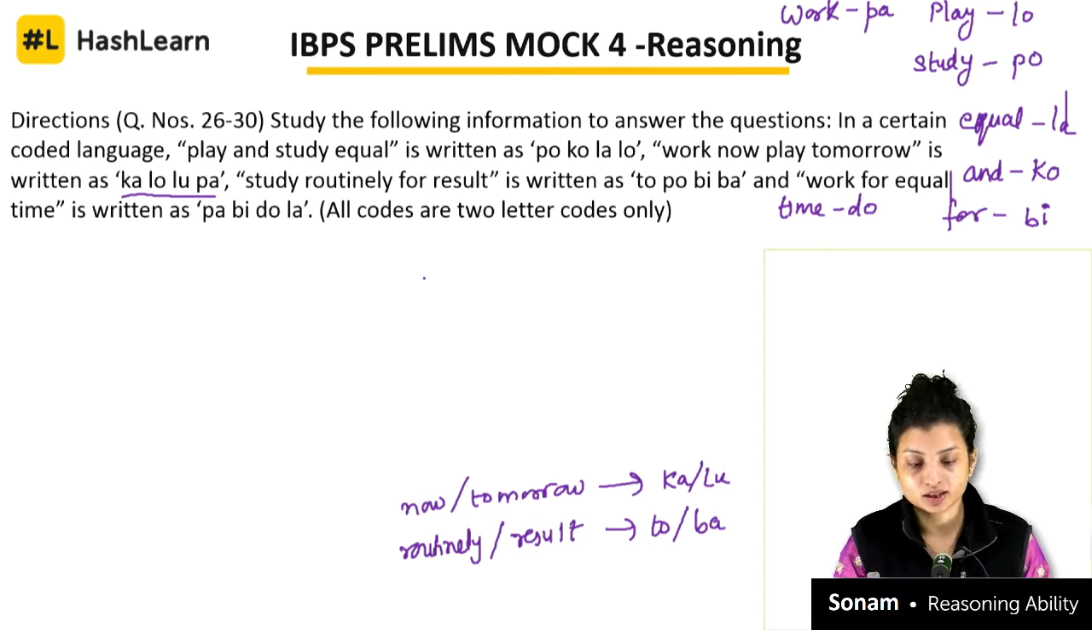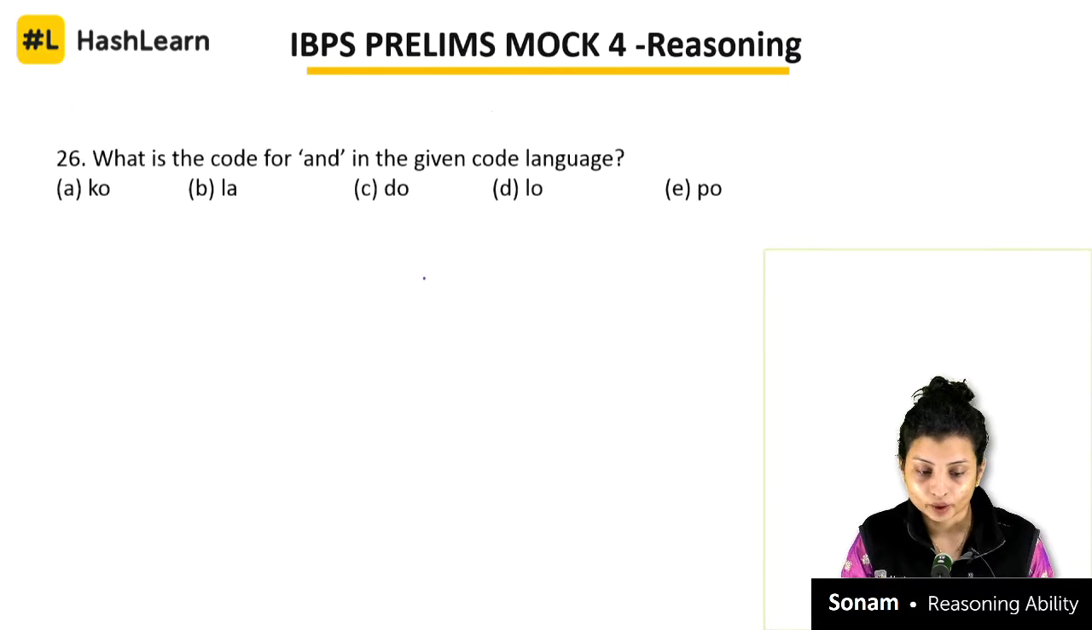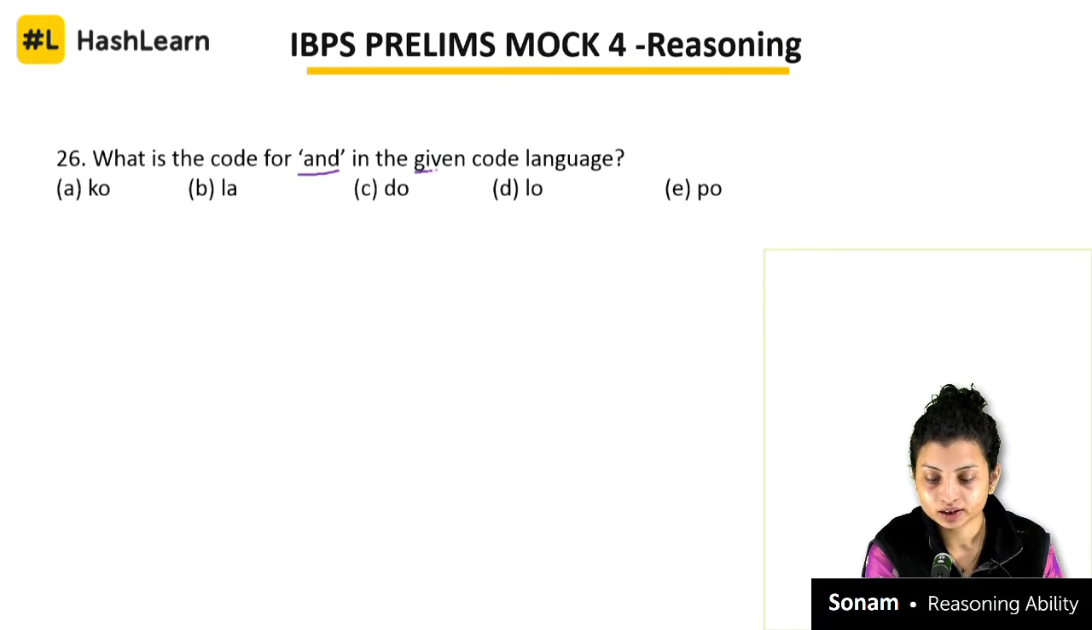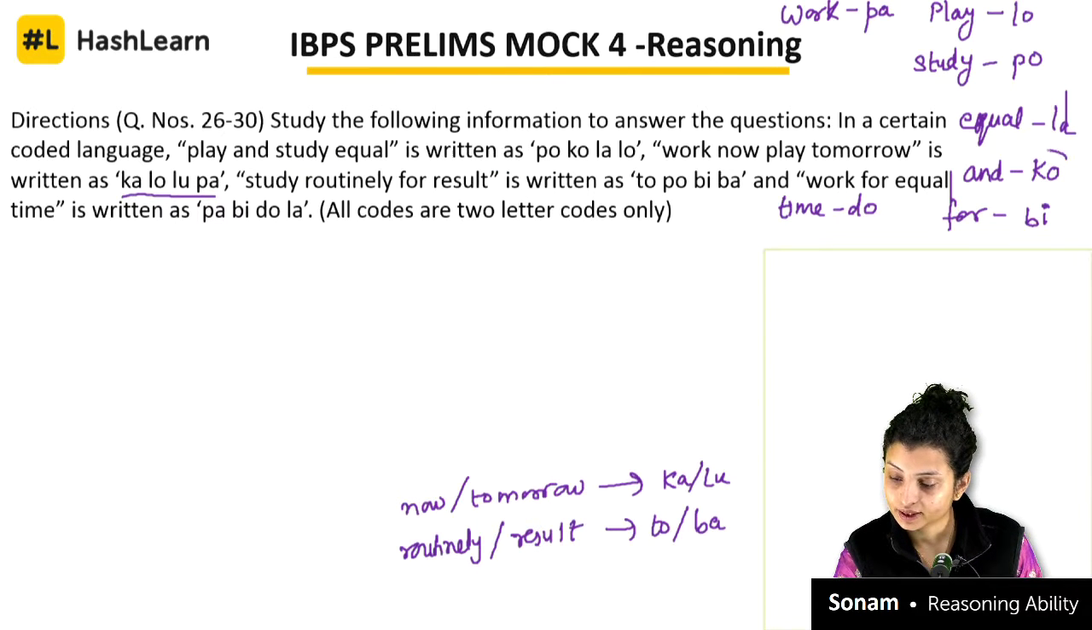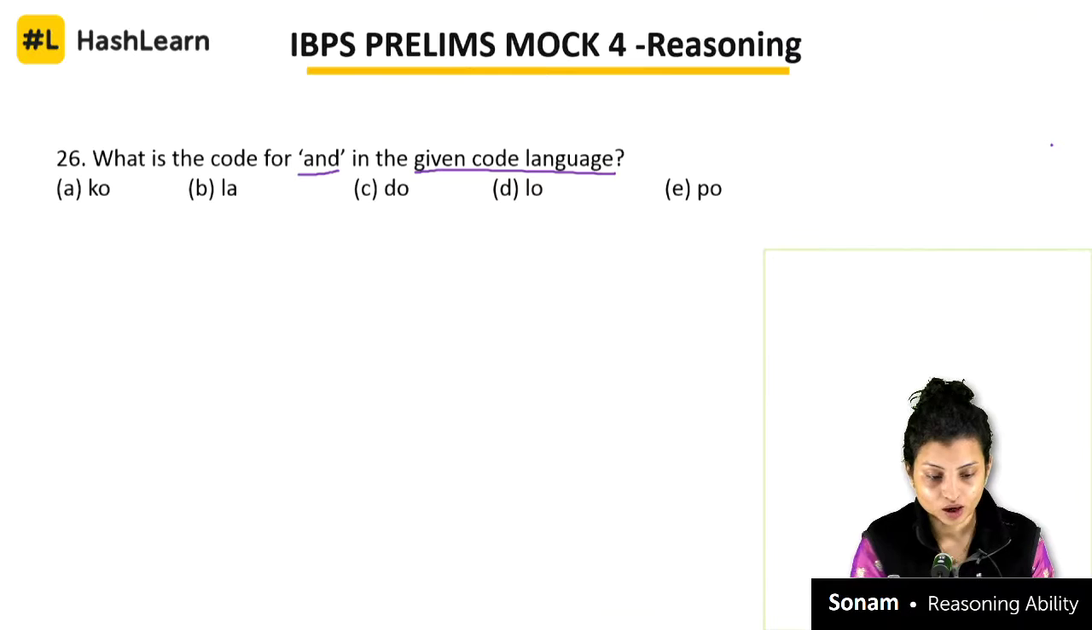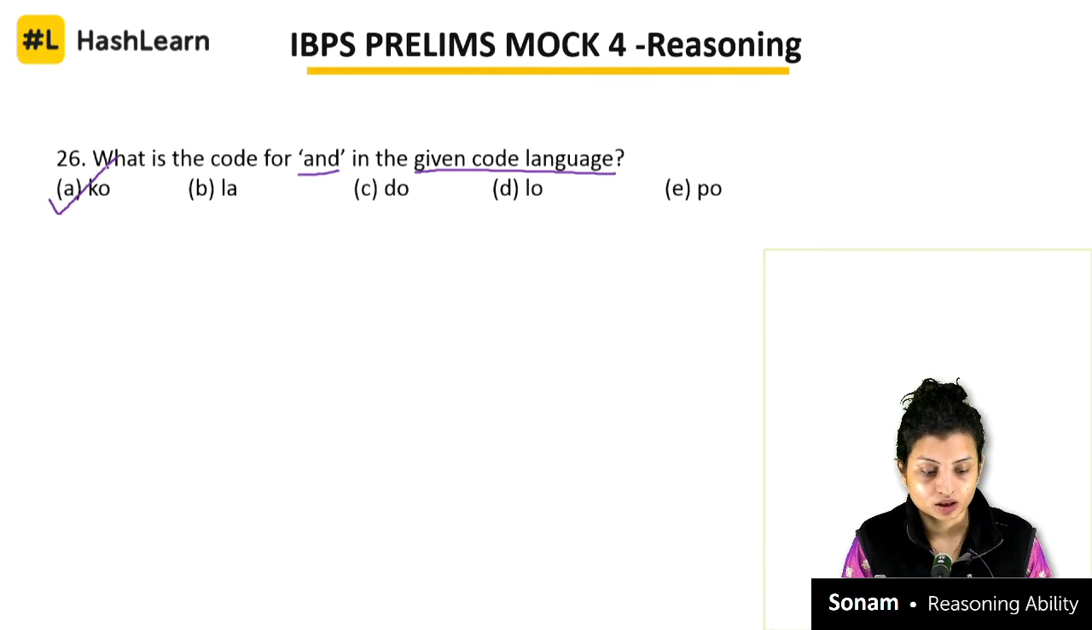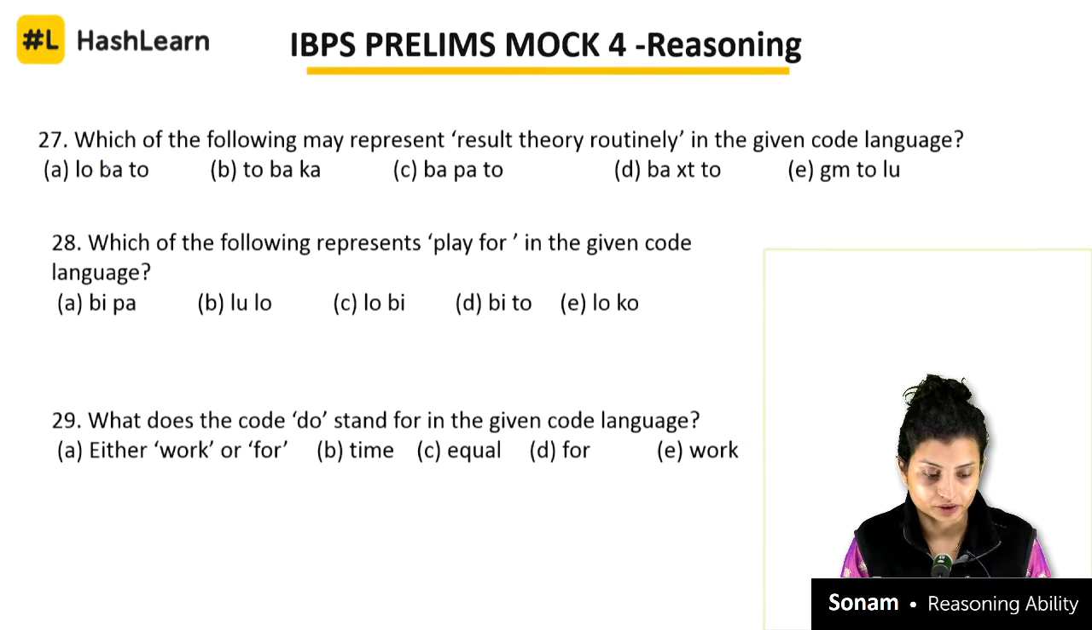Okay, now let's start solving the questions. Question number 1. What is the code for AND in the given code language? Okay, so we have already done it. AND stands for KO. So our answer is option A, right? Let's move to the next question.